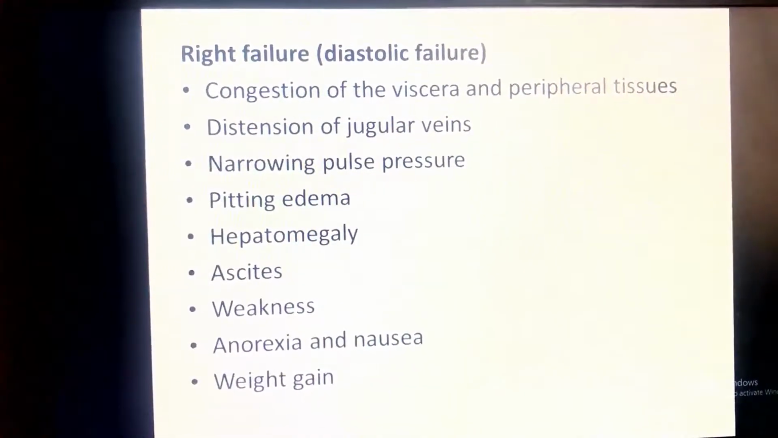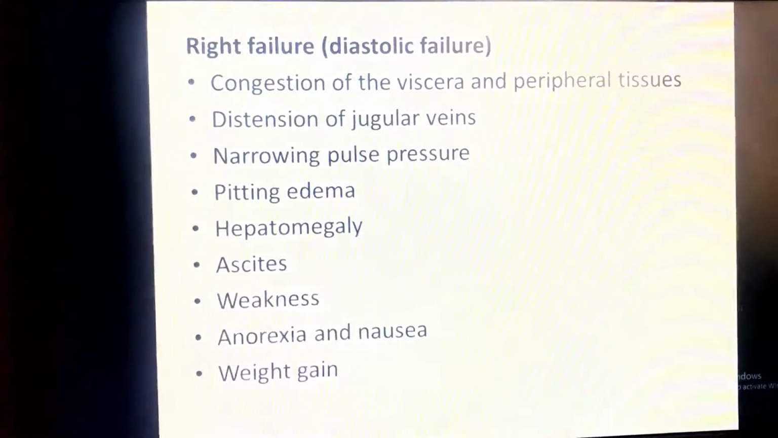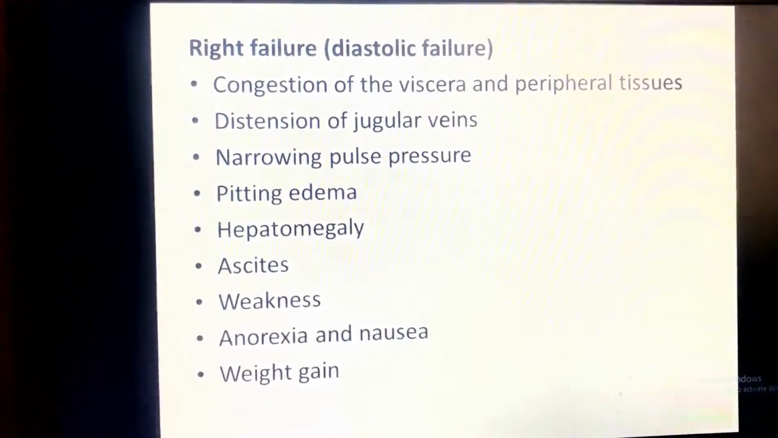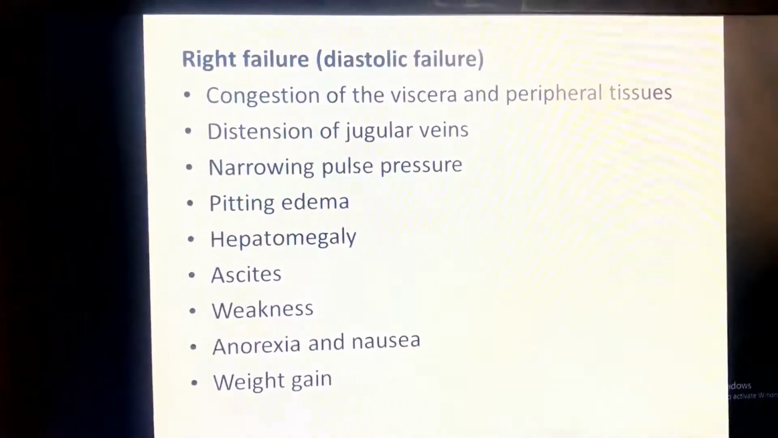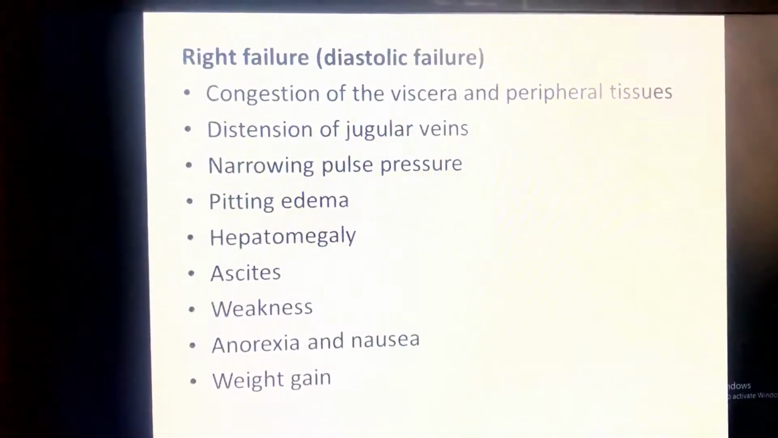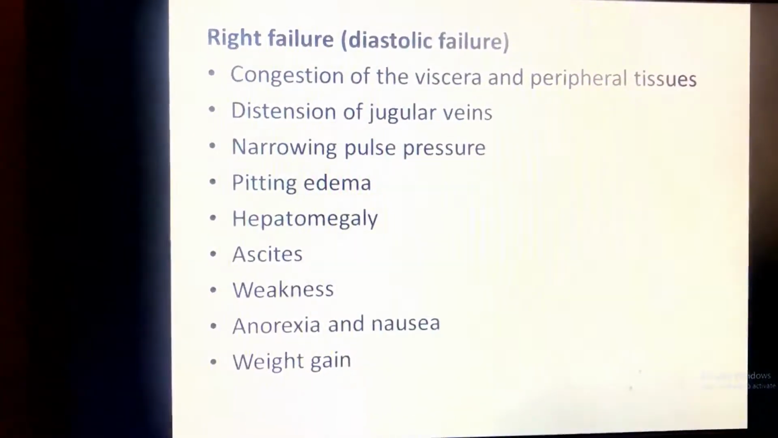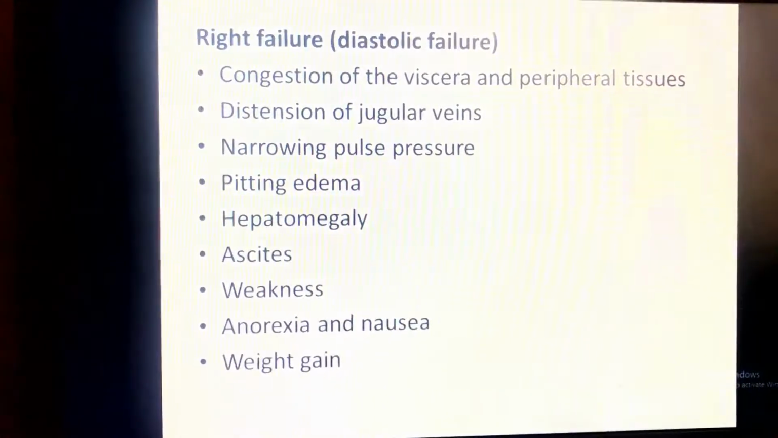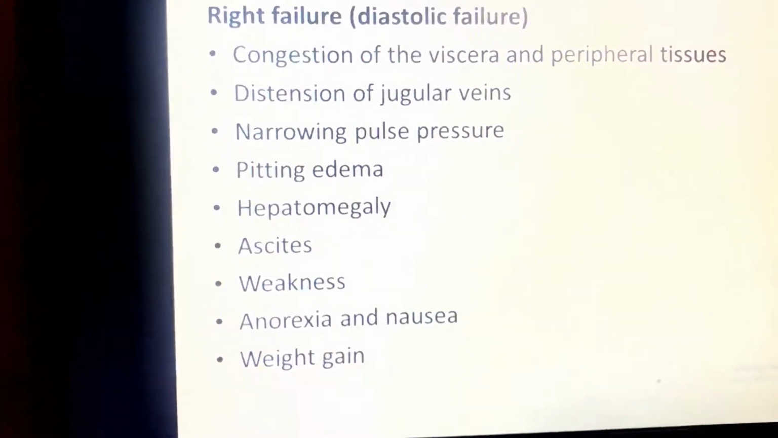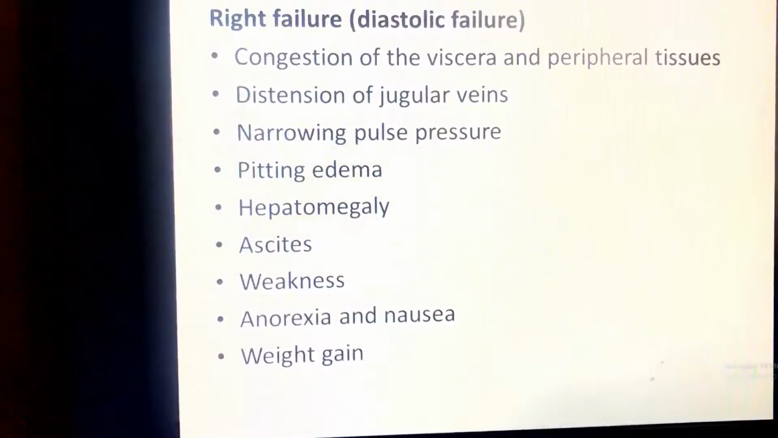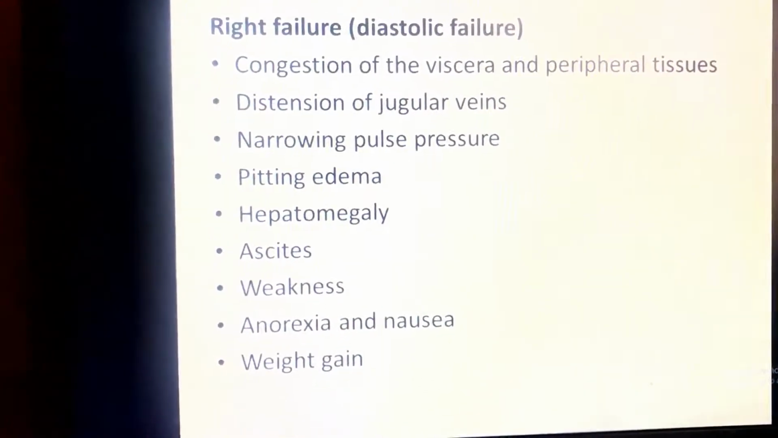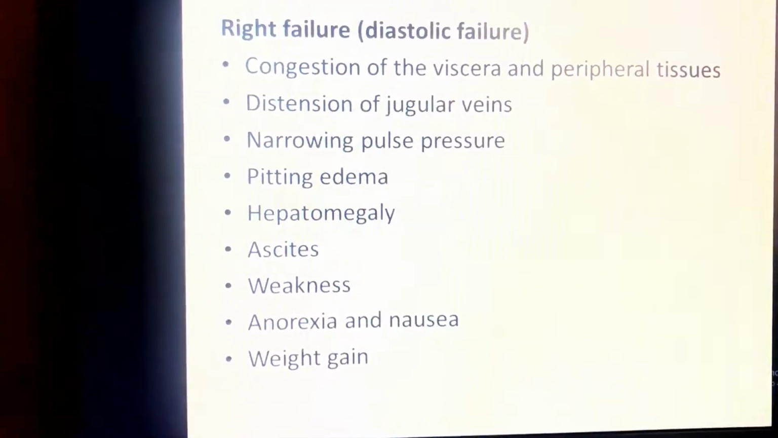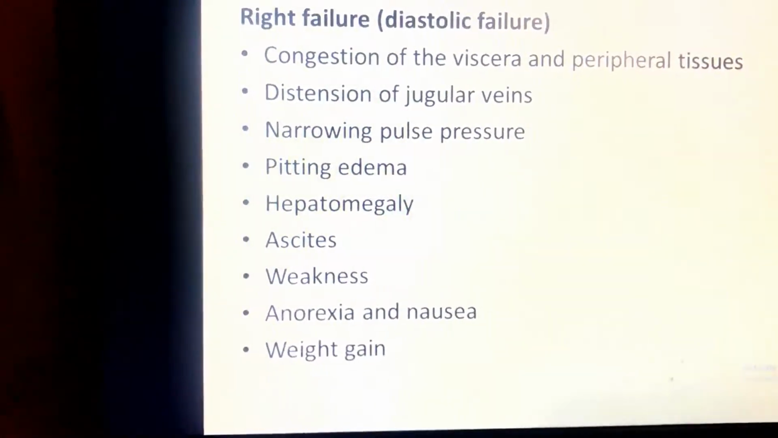In right failure or diastolic failure, we will have the congestion of the vessels and the peripheral tissues. Here we see the edema, the pitting edema, because of the backup of the blood from the right ventricle to the systems. Okay, distension of the jugular vein also. You have the distension of the jugular vein, narrowing pulse pressure, pitting edema, hepatomegaly, ascites, weakness, anorexia, nausea, and weight gain. Those are the symptoms and the signs of right-sided heart failure.